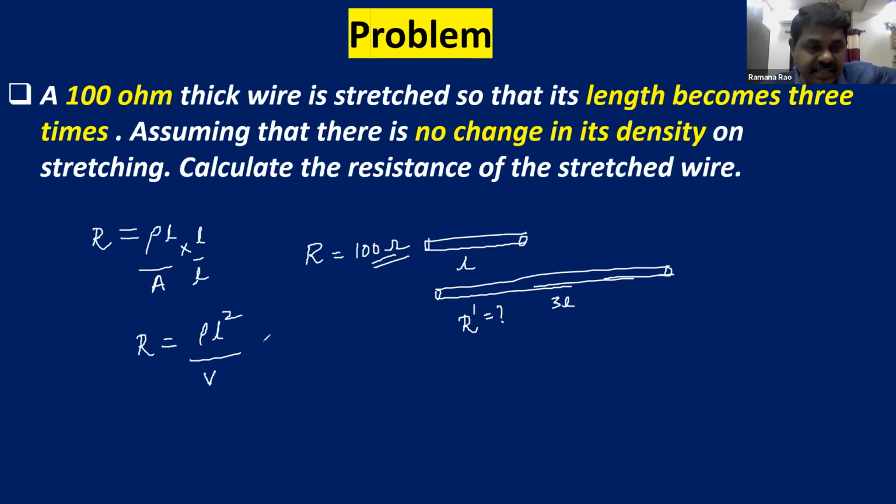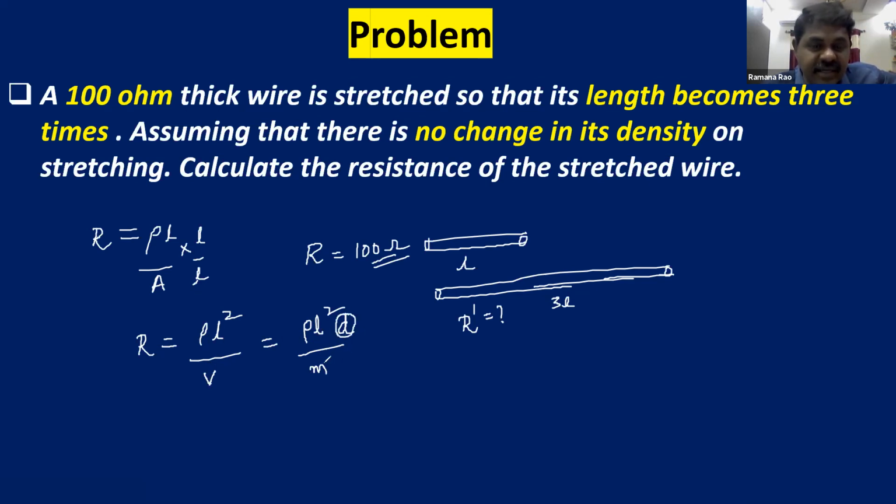So this is equal to rho into L square by volume. We know the density is mass by volume, so volume is equal to mass by density. So I'm writing volume as mass by density. In the problem, it is given that density is constant.